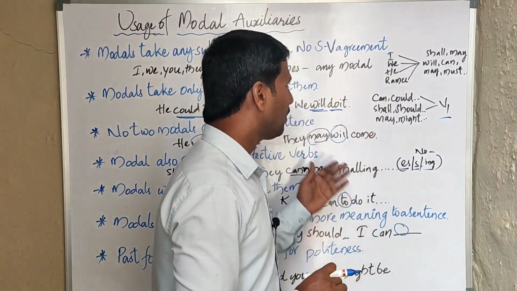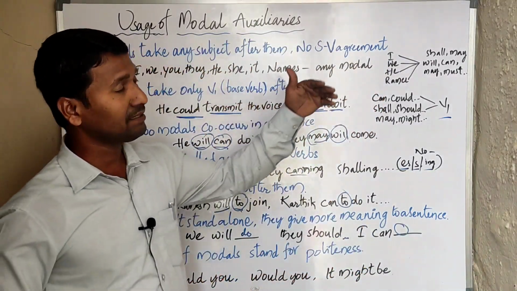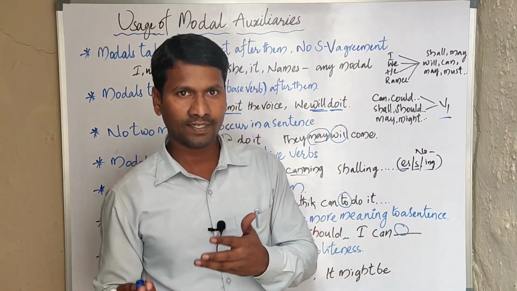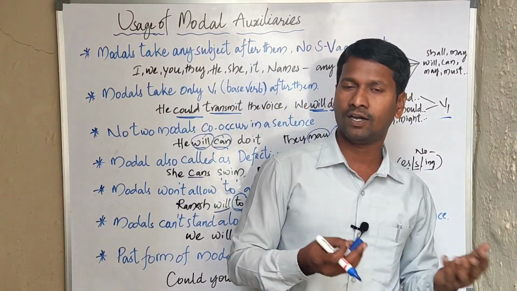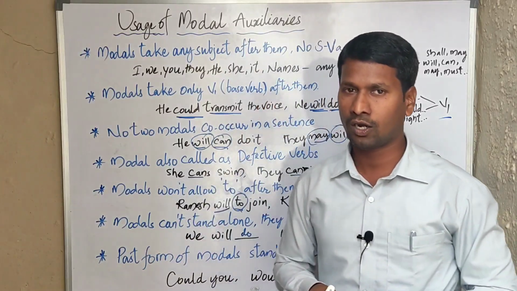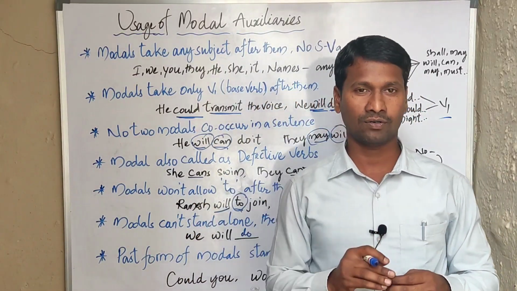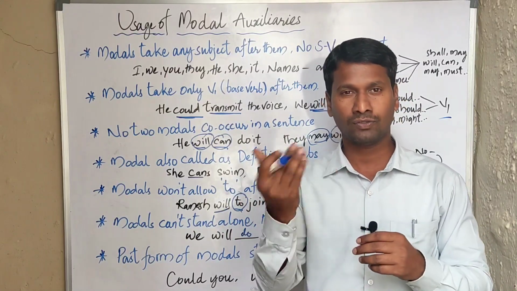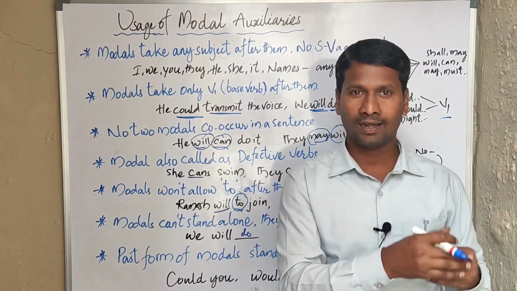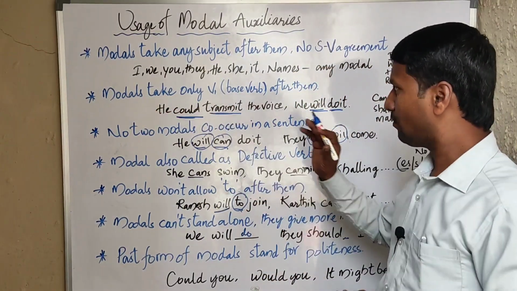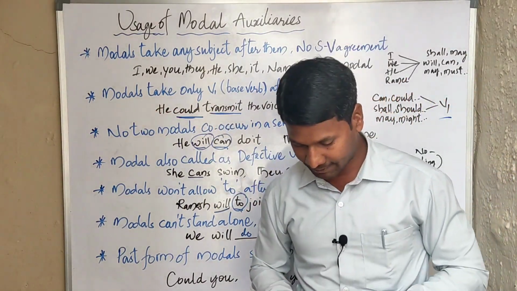That's the reason any modal auxiliary is allowed after any subject. "I" after will, "I" after shall, can, may, all of them are allowed. But in primary auxiliaries, "I" after "am" is allowed, "I" after "was" is allowed, but not words like "are".